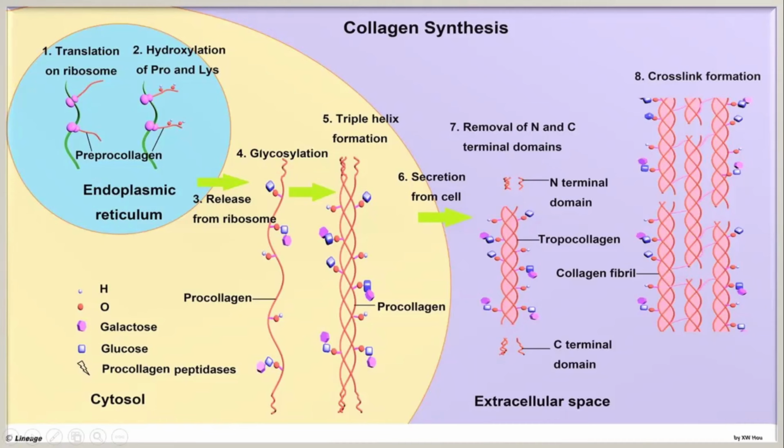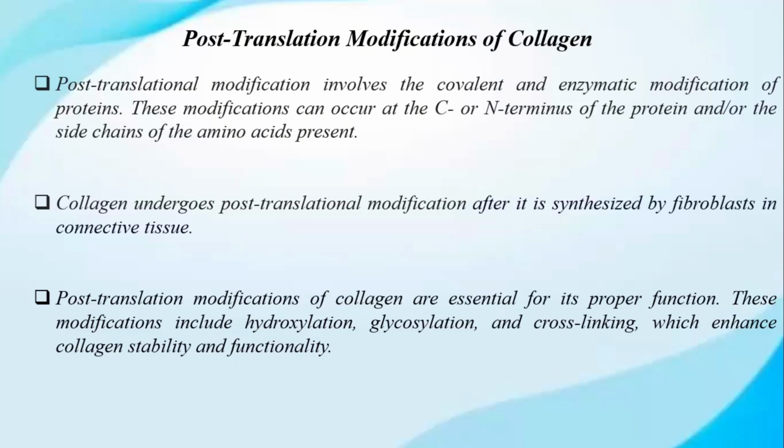In this way collagen synthesis is performed. Now we can talk about post-translation modification of collagen. Post-translation modification involves the covalent and enzymatic modification of proteins. These modifications can occur at the C or N terminus of the protein and or the side chain of the amino acid present. Collagen undergoes post-translation modification after it is synthesized by fibroblasts in connective tissue. These modifications are essential for its proper function. They include hydroxylation, glycosylation, and cross-linking, which enhance collagen stability and functionality.